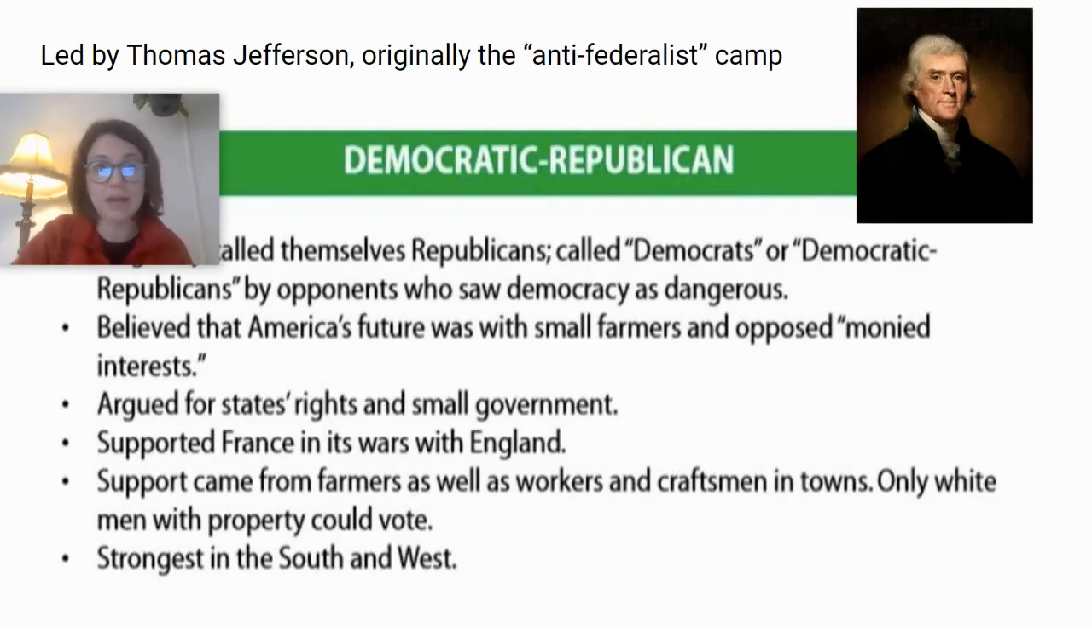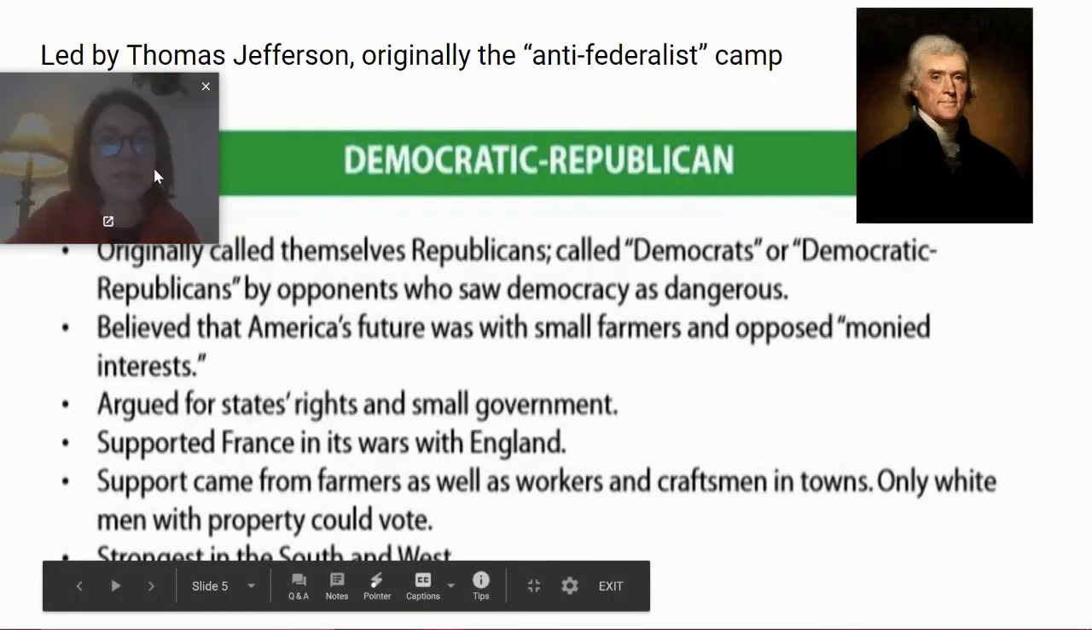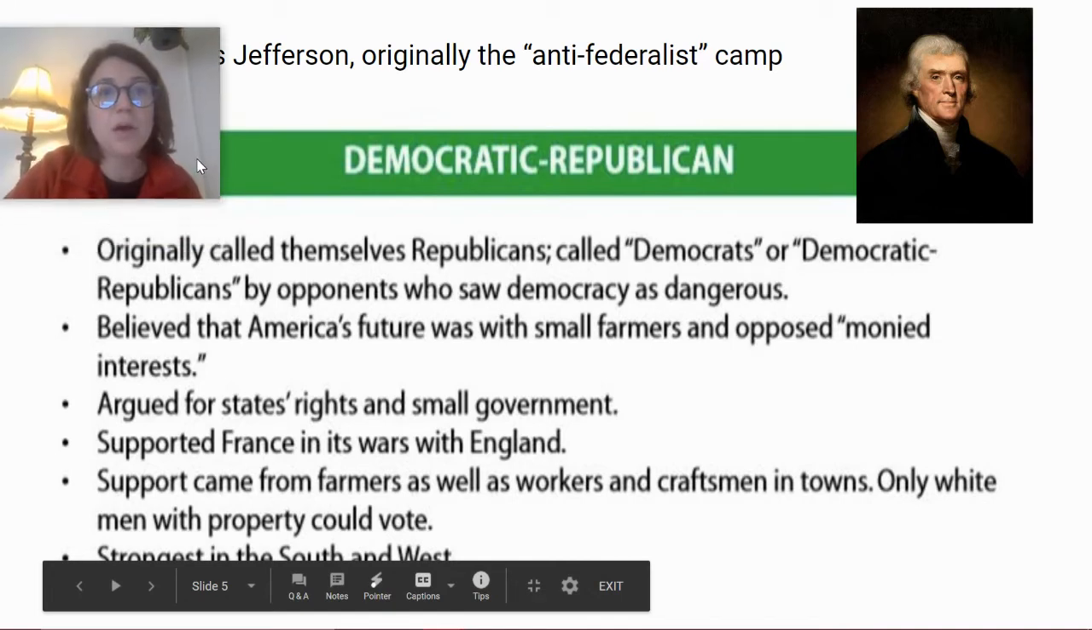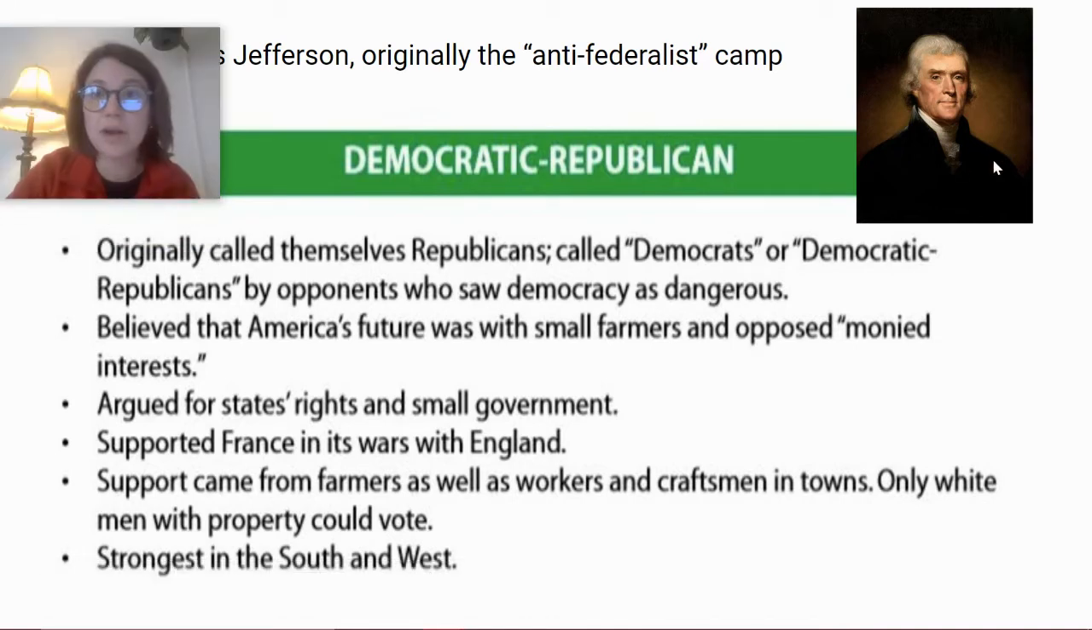Our opposing side are Anti-Federalists. These guys will grow into a party called the Democratic Republicans. They're led by Thomas Jefferson. So our Anti-Federalists, once the Constitution is ratified, become what we call the Democratic Republicans. They are not really so business-oriented. They're more interested in farmers. The key idea of the Democratic Republicans is that they argue for states' rights and a smaller national government.